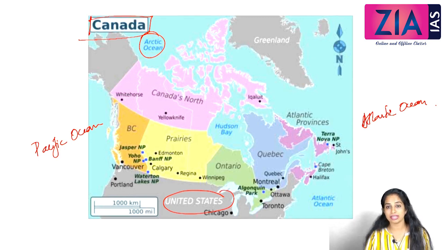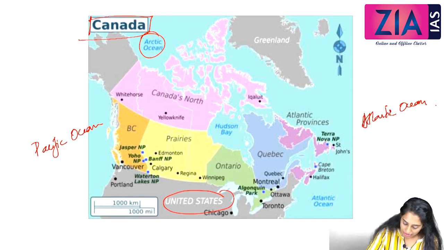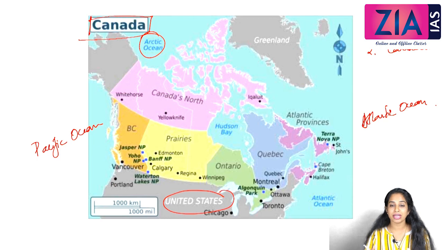And when we're talking about Canada, Canada is the second largest country in the world after Russia. Depending upon the area, if we say Russia is number 1, the second place will go to Canada. Canada is very famous. It is called land of lilies or land of apples, and another denomination for Canada is that Canada has the largest coastal line in the world. That is almost 96,500 kilometers of coastal line Canada possesses.